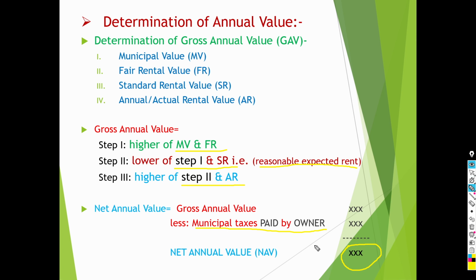This point is very important for students to remember. Only municipal taxes paid by the owner can be deducted from the gross annual value. Then you will get the net annual value. Okay, is it clear? This is the simple process of determining the annual value of the house property.